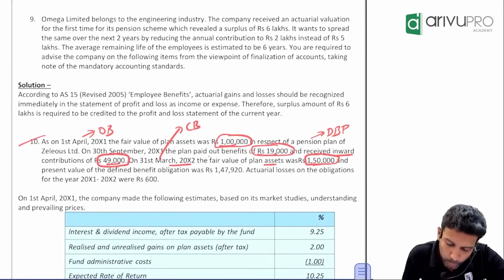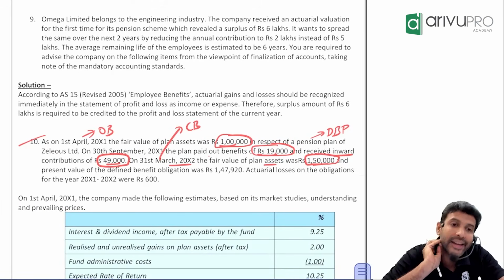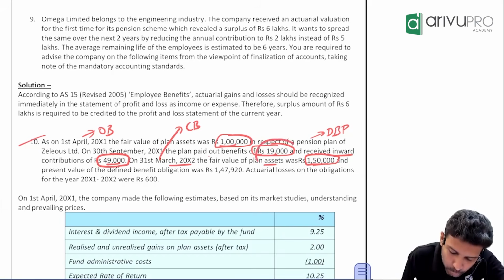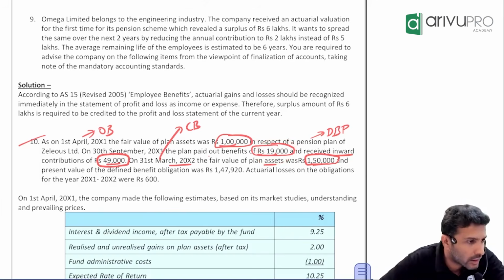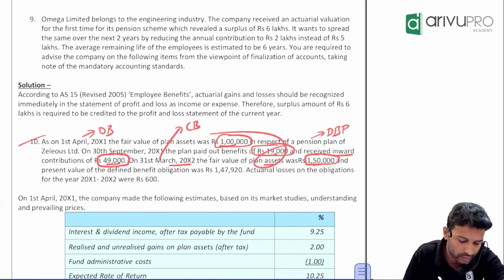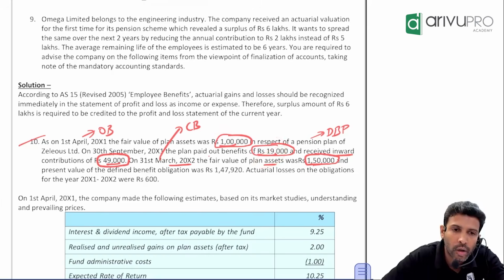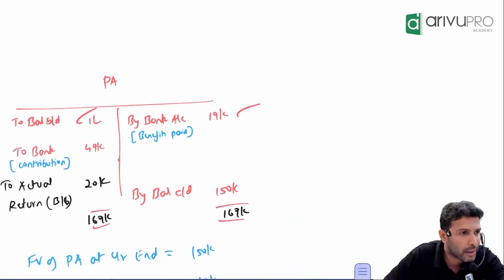Okay. Now, did you pay any benefits? How much? 19,000. Benefits will be paid to whom? Employees. How will company get money to pay this benefit? They have to sell the plan asset. How much money you need to pay the benefit? 19,000. So how much investment value you will sell? 19,000. What's the journal entry for investment sold? Investment worth 19,000 sold. Bank account debit to investment. Here are we calling investment or are we calling plan asset? Revise the entry. Bank account debit to plan asset. When you post, credit side by 19, by bank 19.